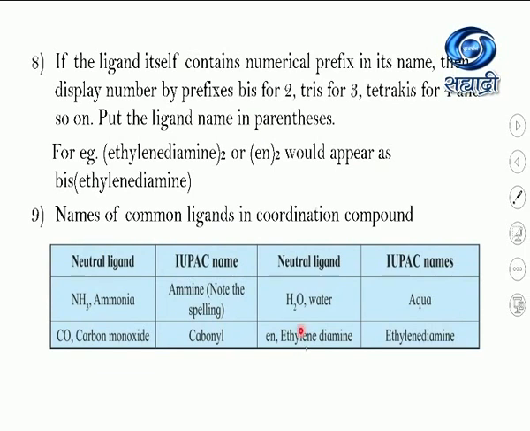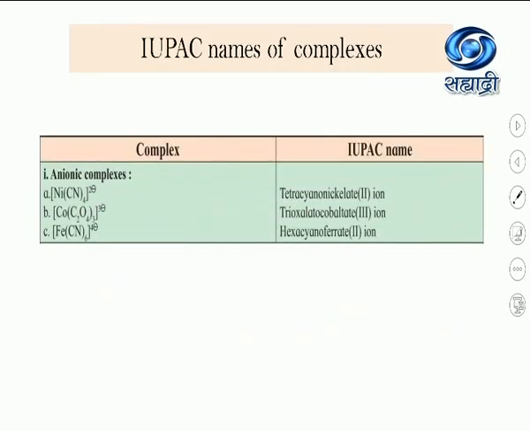There is a gap in ethylene diamine, but while writing the IUPAC name, there should not be any space between the words ethylene and diamine. It should be one single word. These are the rules that we discussed. Now, let me try to write the IUPAC names of some complexes.